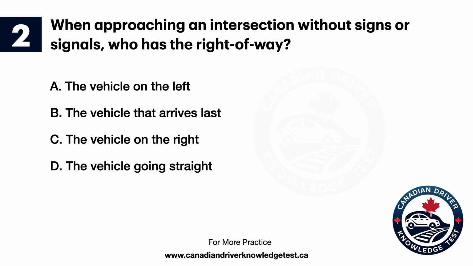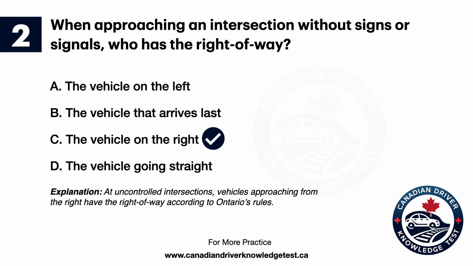Question 2. When approaching an intersection without signs or signals, who has the right of way? A. The vehicle on the left. B. The vehicle that arrives last. C. The vehicle on the right. D. The vehicle going straight. The answer is C. The vehicle on the right. Explanation. At uncontrolled intersections, vehicles approaching from the right have the right of way according to Ontario's rules.